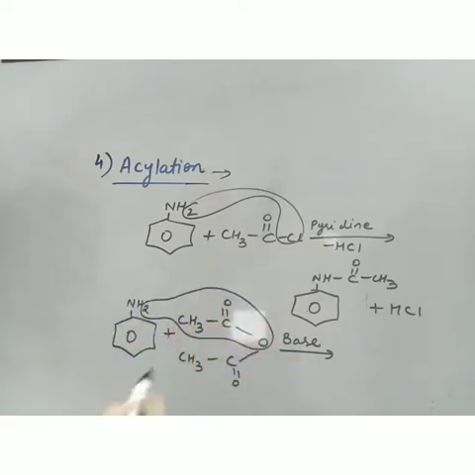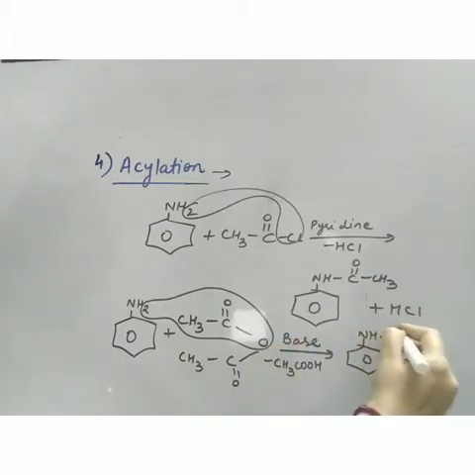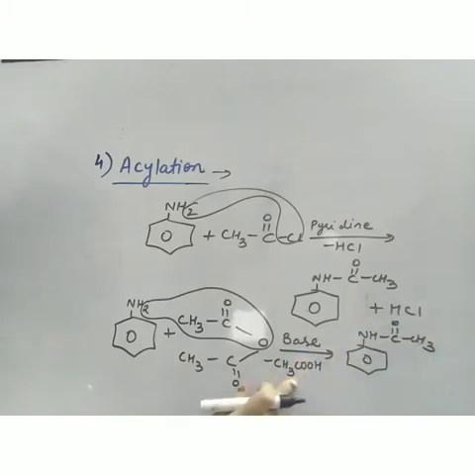So what is removed? CH3COOH. Okay, and we'll get this compound. The same compound will be getting substituted amide, but here the byproduct is different, that is acetic acid. So this is your acetylation reaction or acylation reaction. So amines undergo alkylation also and acetylation also.